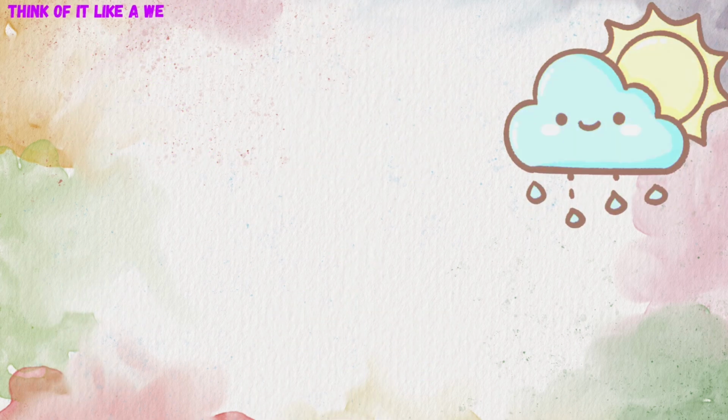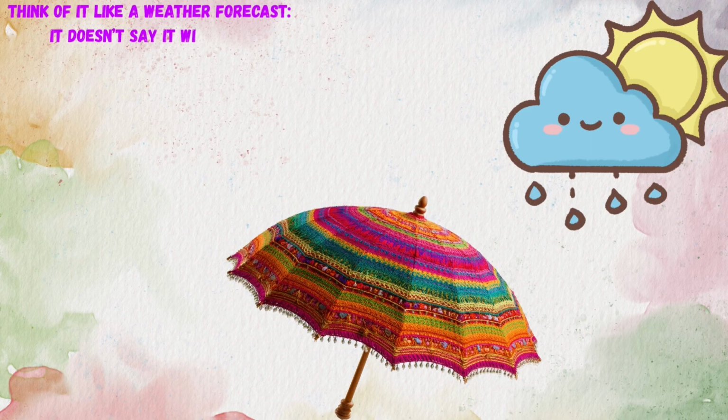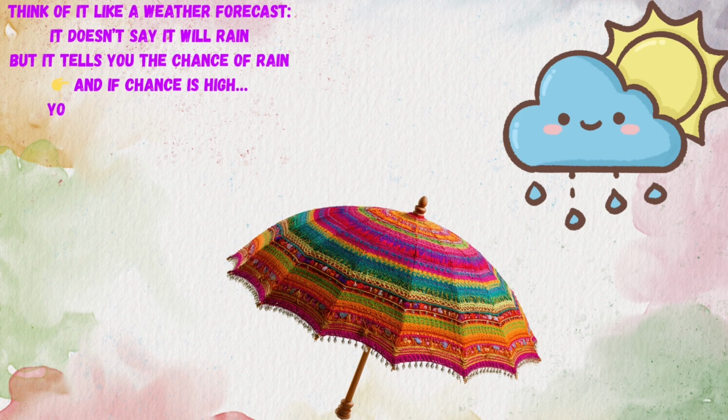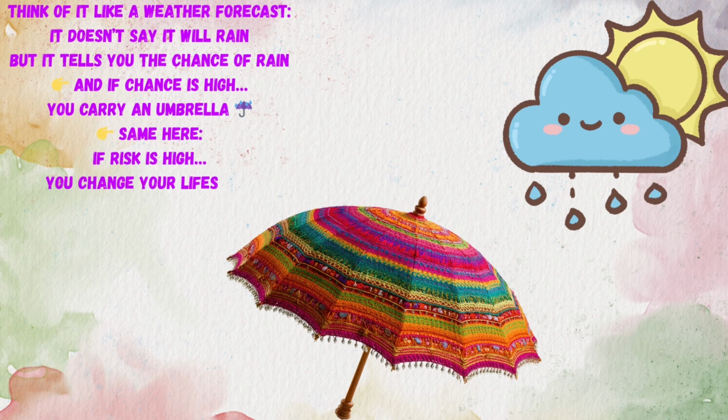Think of it like a weather forecast. It doesn't say it will rain, but it tells you the chance of rain. And if the chance is high, you carry an umbrella. Same here. If risk is high, you change your lifestyle.